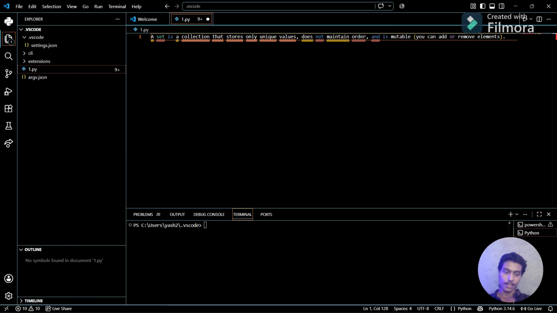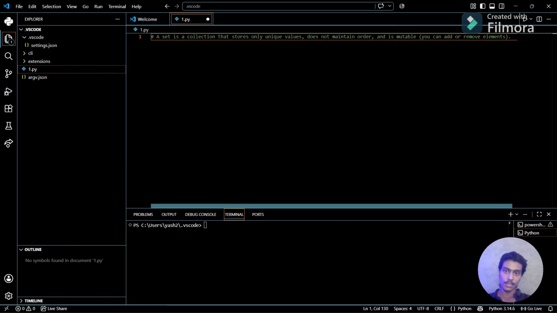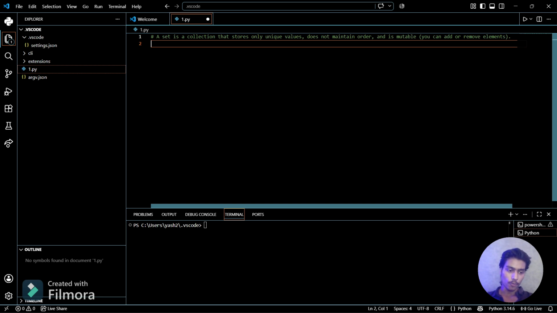See what sets are. Sets are basically a collection that stores only unique values, does not maintain order, and is mutable. You can add or remove elements. As we know, tuples are immutable, we can't add or remove elements from the tuple once it's created. But in sets we can do changes. We can add or remove the elements.